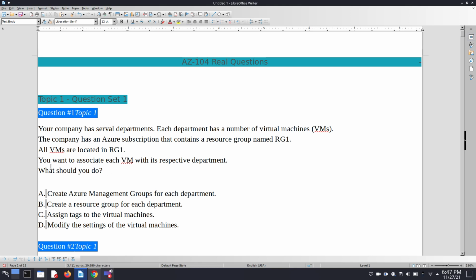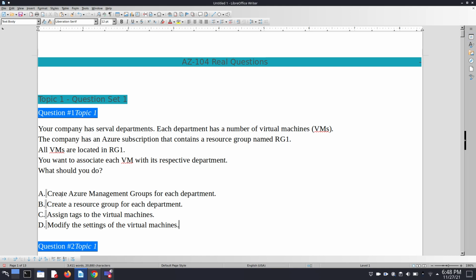So here our objective is to associate each VM with its respective department. Option A is create an Azure management group for each department. When we try to understand Azure management groups, they come on top of the resource group.